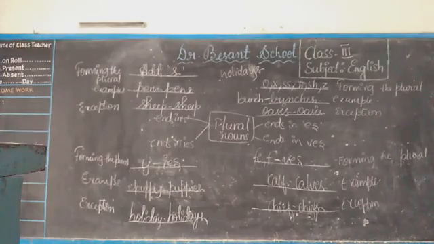By saying this table only, you should be clear. Completed? Completed, children?